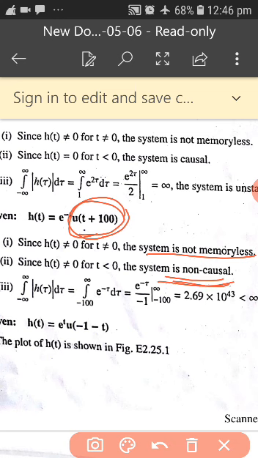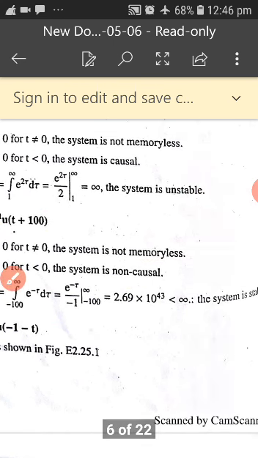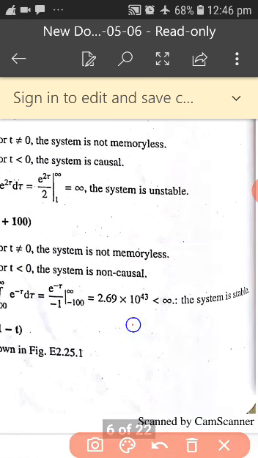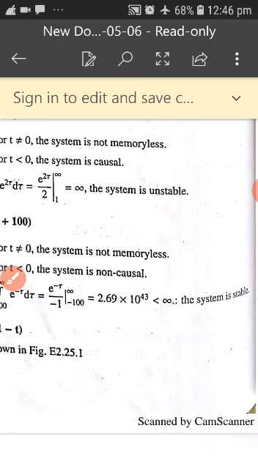When you integrate this one, you are going to get a value that is less than infinity. Hence the system is stable.